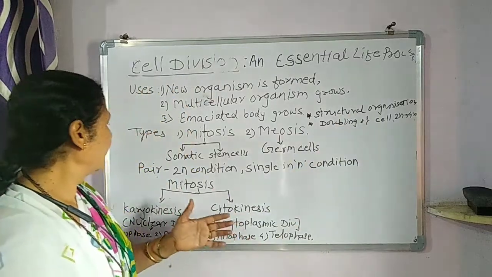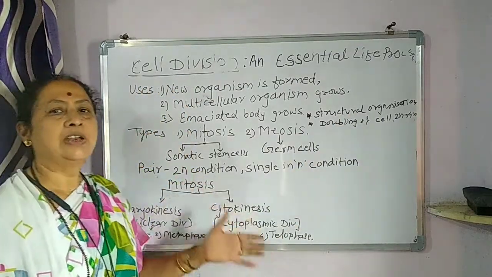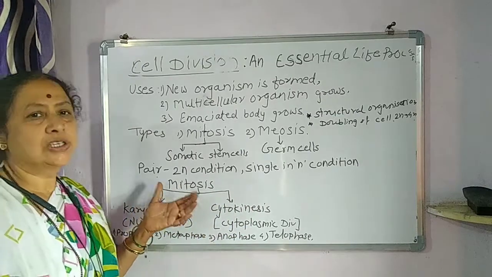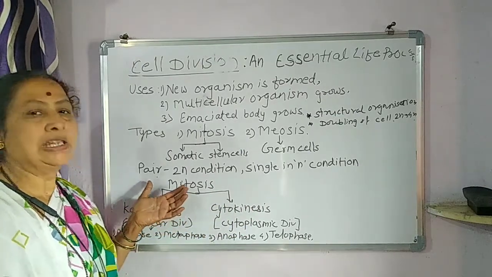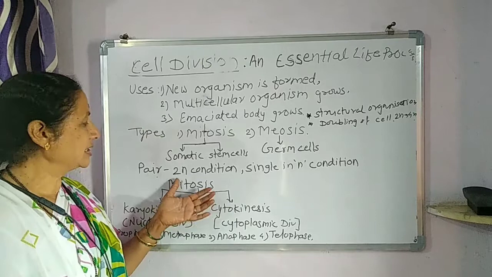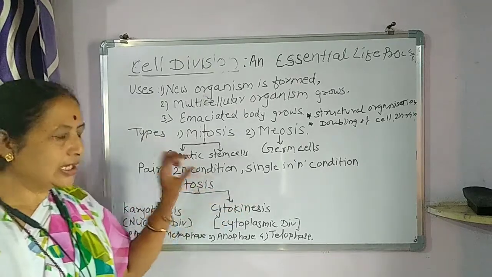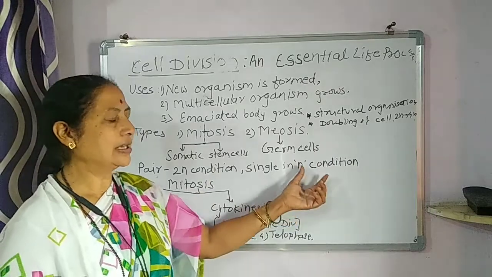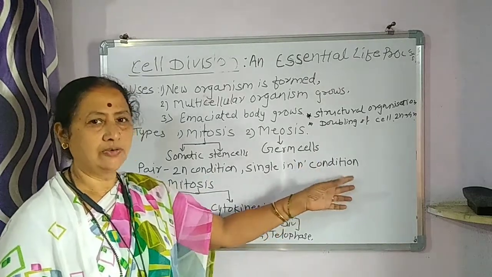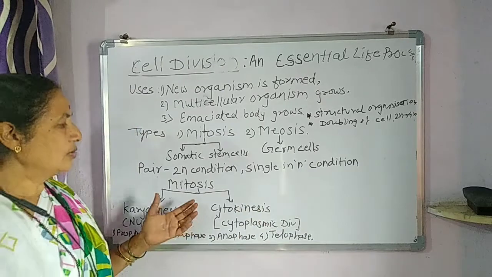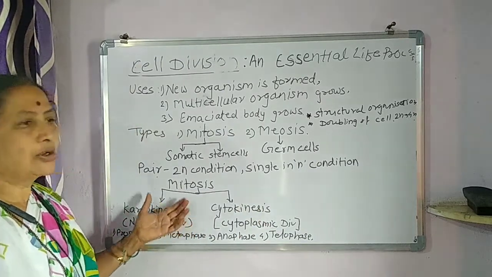Now let us study how the cell division occurs. Suppose the chromosomes are in pairs, that condition is called the 2n condition, and if a single chromosome is considered, that is the n condition of the chromosome. Now let us study mitosis.